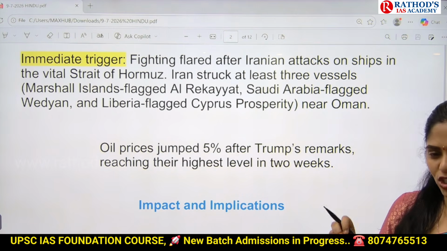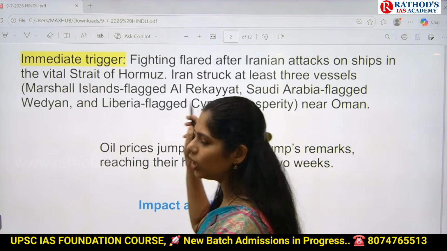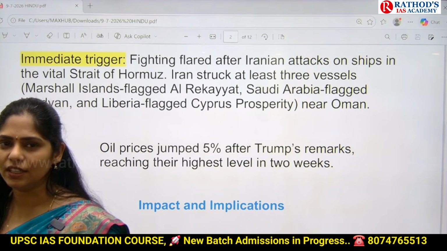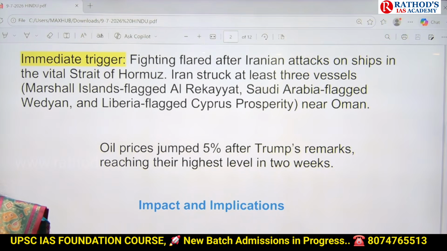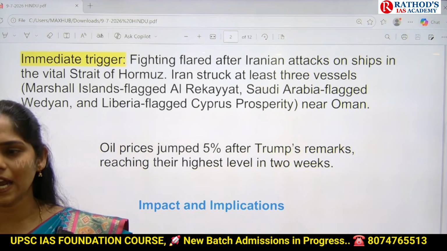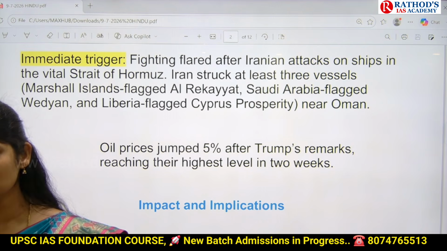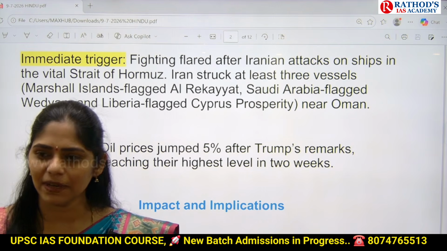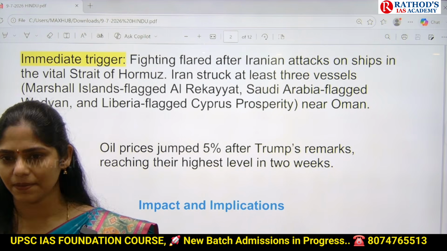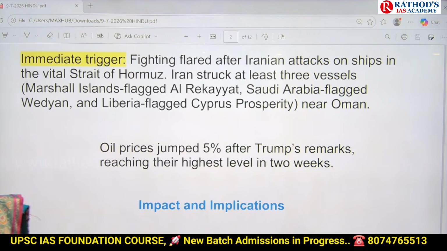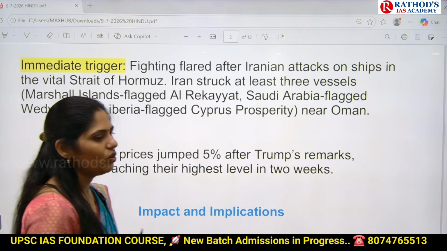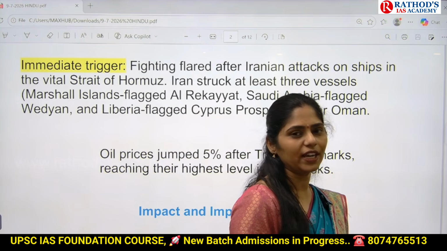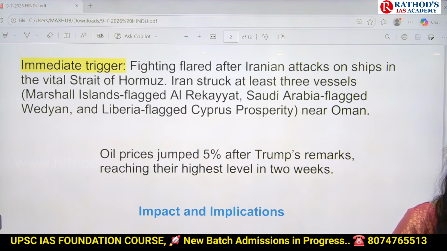Whichever news channel you opened yesterday, the hot news was that the US said the deal is over, and again strikes started between Iran and the US. Because of this, international oil prices immediately rose by 5%. Now you tell me, what is the impact of these strikes between Iran and the US?